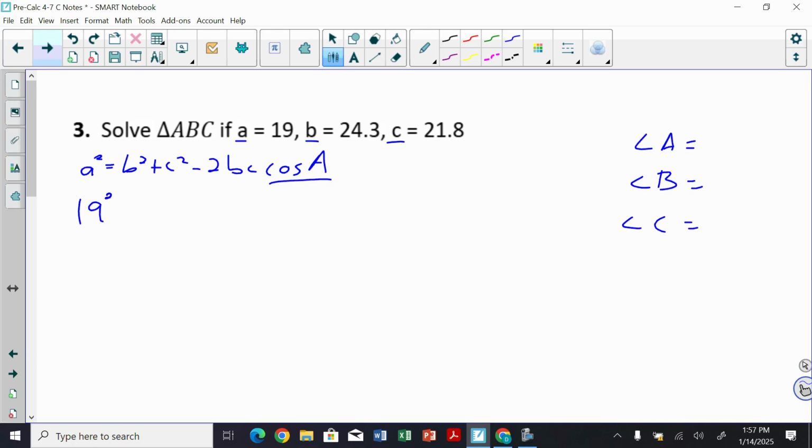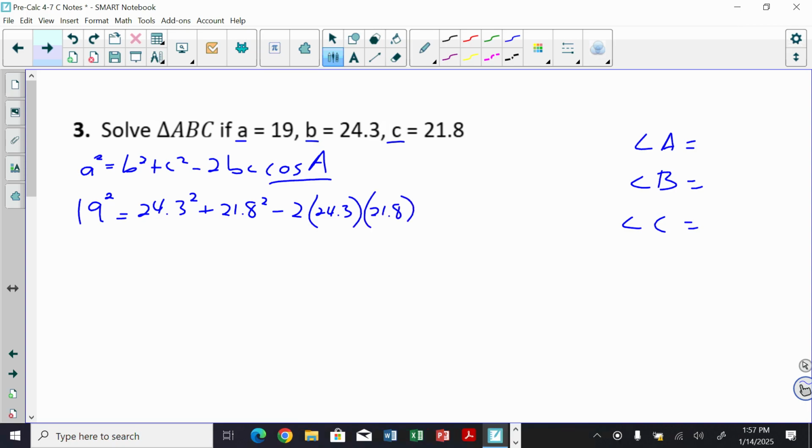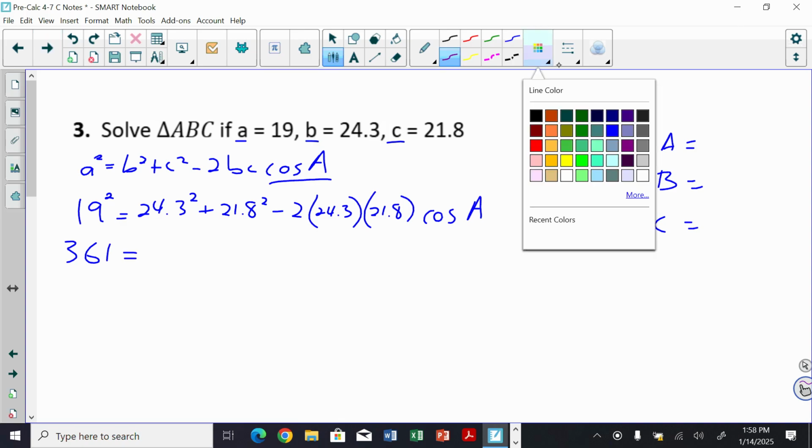I'm going to go 19 squared equals 24.3 squared plus 21.8 squared minus 2 times those side lengths times the cosine of angle A, which we don't know. All right. So I calculated it out. This comes out to 361. I combined these two right here.